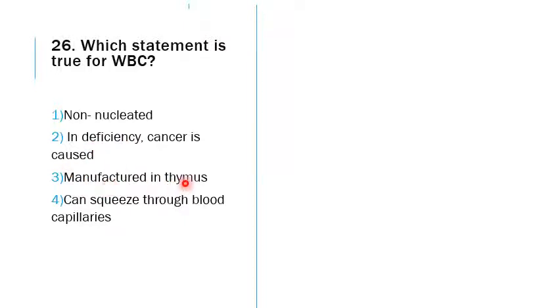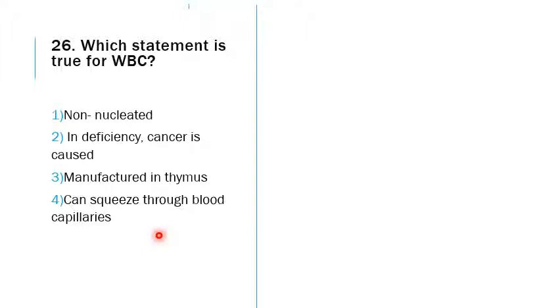It is manufactured in the thymus? It is not manufactured in the thymus. The lymphocyte group of WBCs alone undergo maturation or final differentiation in the thymus. So this cannot be the answer. This is given to confuse. The answer is they can squeeze through the blood capillaries. Yes, they can squeeze through the blood capillaries, so that they can actually enter into the tissues.